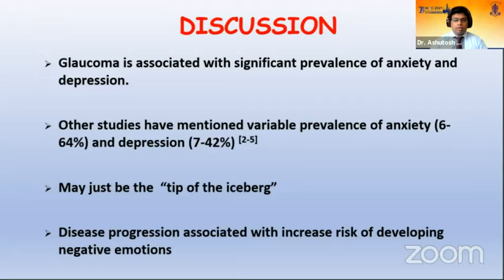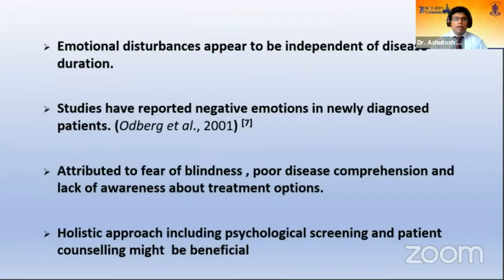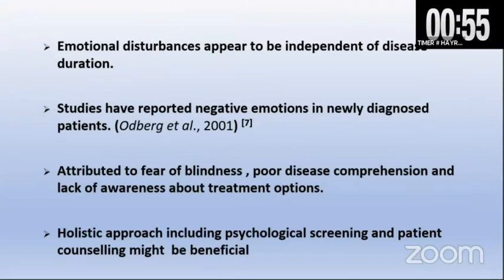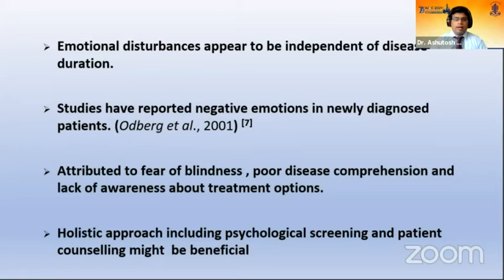Disease progression was associated with an increased risk of developing negative emotions, as seen from the study. But the emotional disturbances appear to be independent of the disease duration. This means that patients with a recent diagnosis of glaucoma can also have negative psychological emotions, anxiety, and depression. And this was confirmed by studies done by Odberg et al., who found 80% of patients having negative emotions on just hearing the diagnosis of glaucoma.